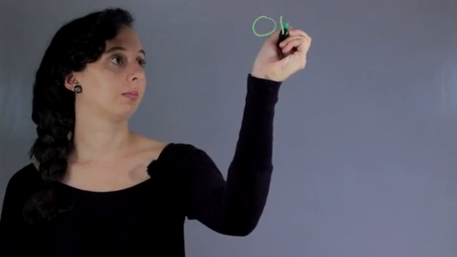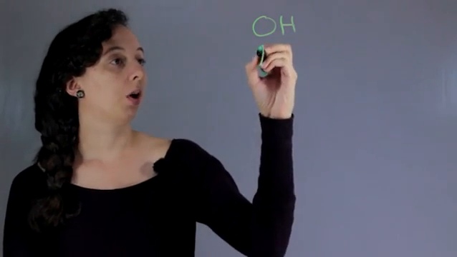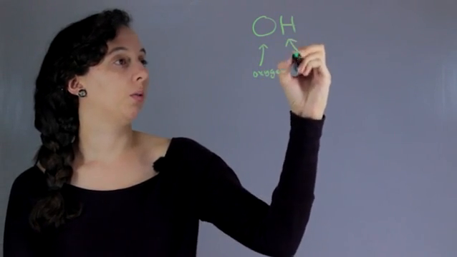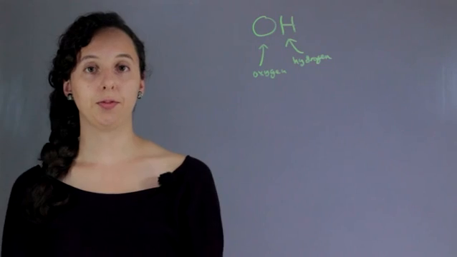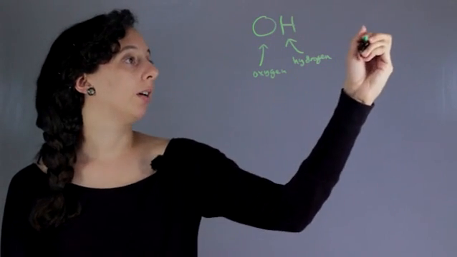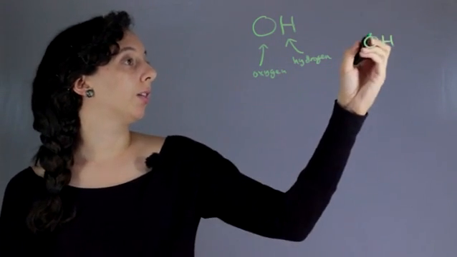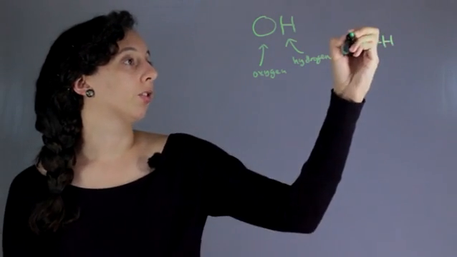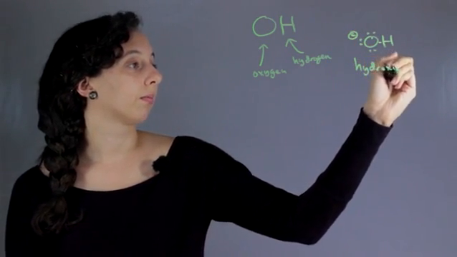Okay, so whenever you see OH anywhere in chemistry, it means that you have one oxygen, and this is bonded to one hydrogen. And the name for this group, when you have an O and an H by itself, it will actually have a negative charge because this oxygen has 3 lone pairs as well as a bond to the hydrogen. So it has a negative charge. And this name is a hydroxide ion.